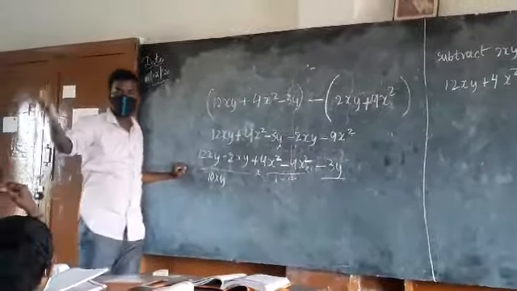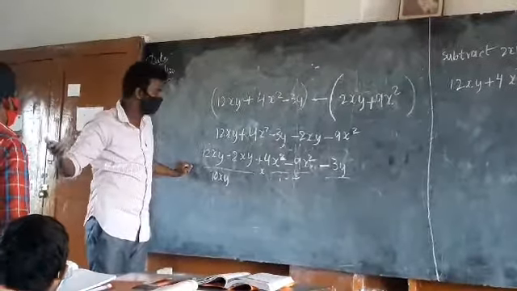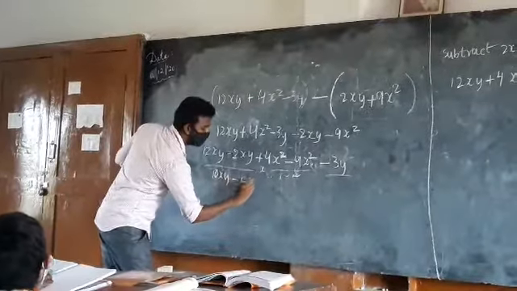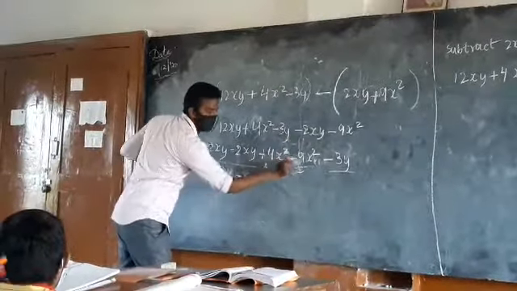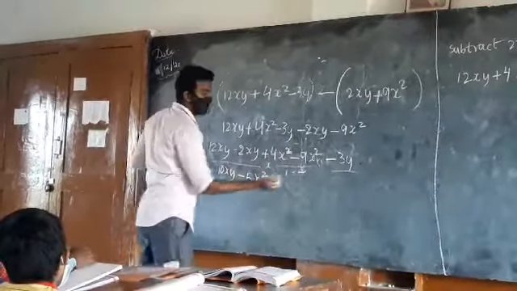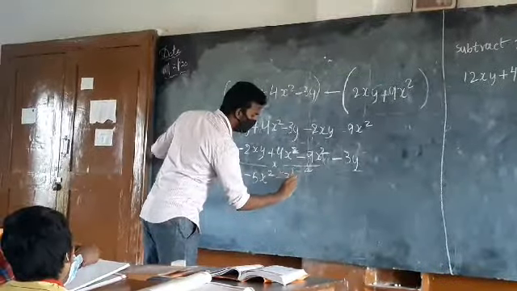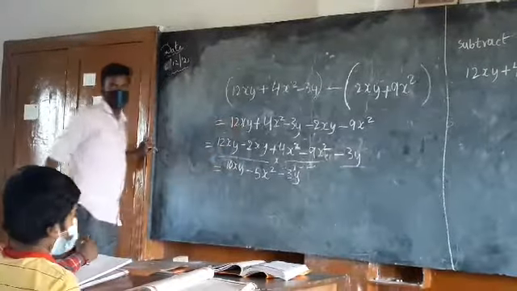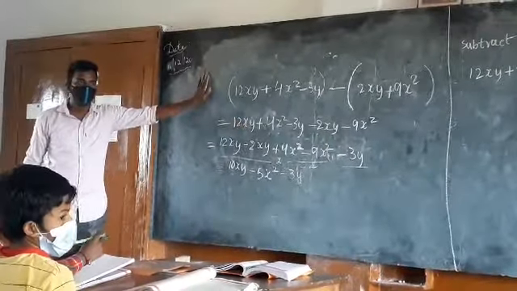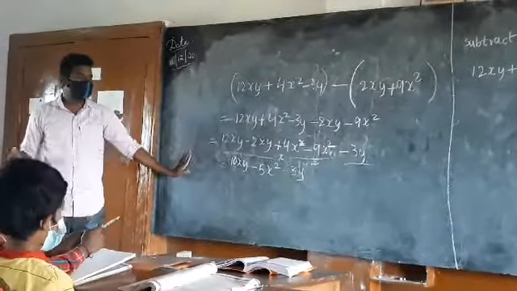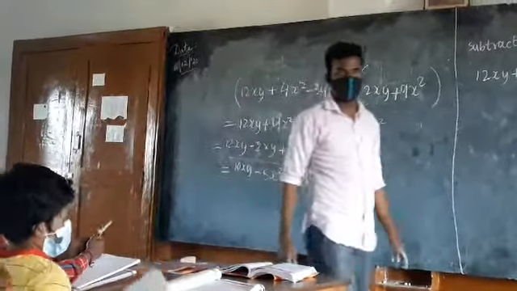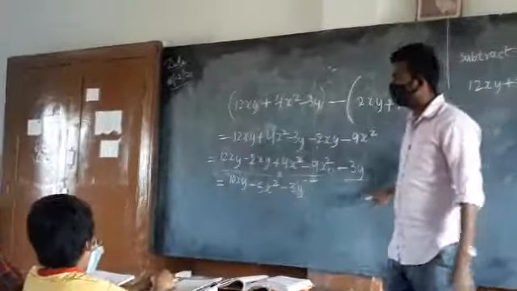Minus 5x square. Take the bigger sign and the difference between 4 and 9. Okay. Next one, minus 3y. You are done with the subtraction. This is how you are going to do subtraction between any two expressions. Okay. Follow the procedure.